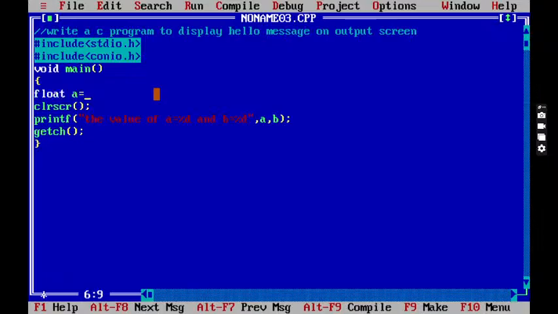Float a is equal to 56.89. Okay, something I have written. So for this, what have we tried? Again, I'm removing all this. The value of a is equal to what we have tried here? %f we have tried, because a is which kind of variable? A float variable. A float value can be displayed by using %f. So what have we tried here? Comma a.